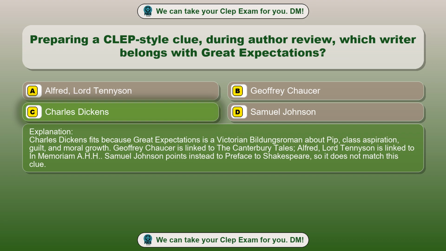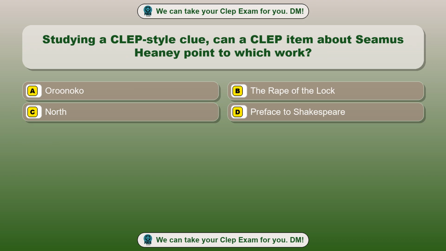Samuel Johnson points instead to Preface to Shakespeare, so it does not match this clue. Question 74. Studying a CLEP-style clue, a CLEP item about Seamus Heaney can point to which work? Option A, Orinoco. Option B, The Rape of the Lock. Option C, North. Option D, Preface to Shakespeare. The correct answer is option C, North.